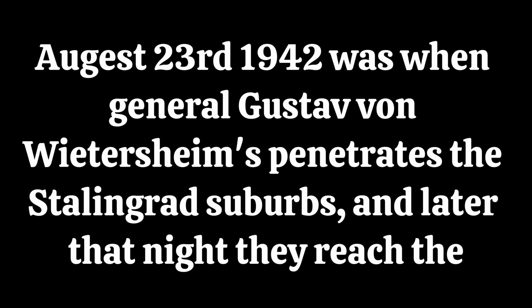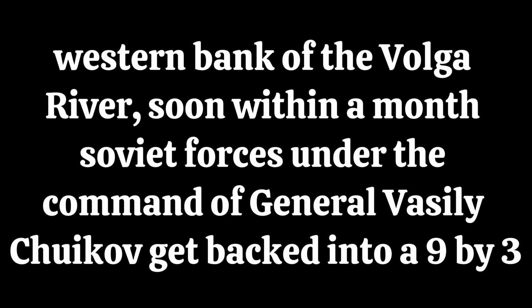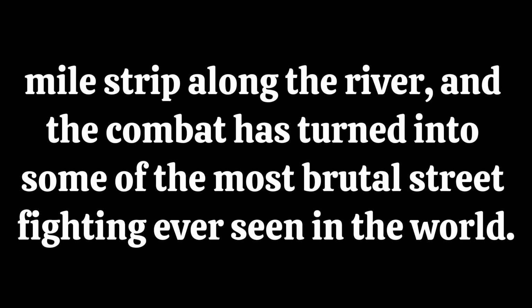August 23rd, 1942 was when General Gustav von Weichermann penetrates the Stalingrad suburbs, and later that night they reached the western bank of the Volga River. Soon, within a month, Soviet forces under the command of General Vasily Chukov get back into a 9 by 3 mile strip along the river, and the combat turns into some of the most brutal street fighting the world has ever seen.